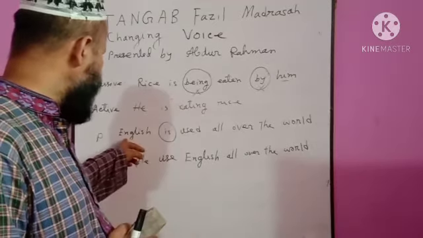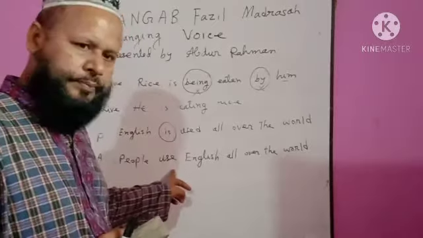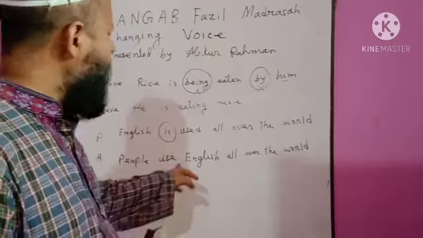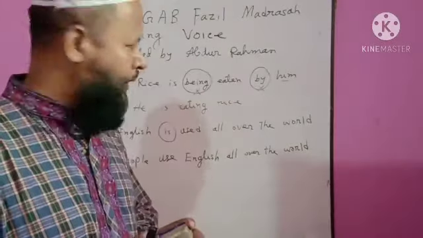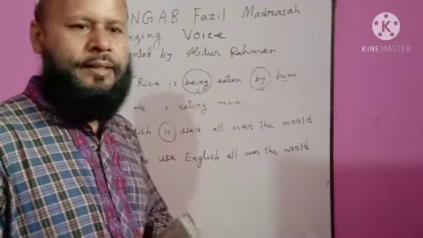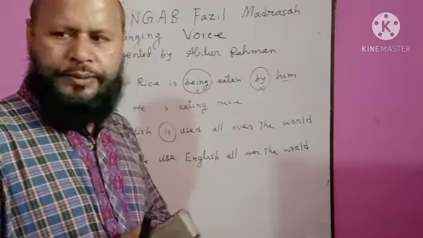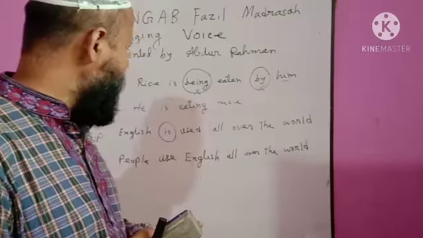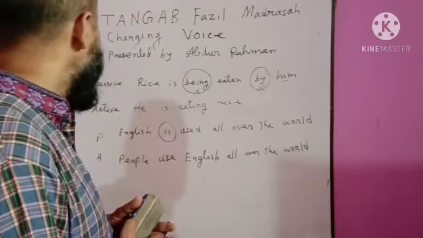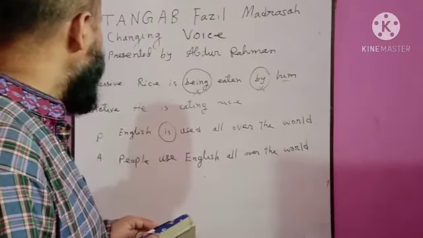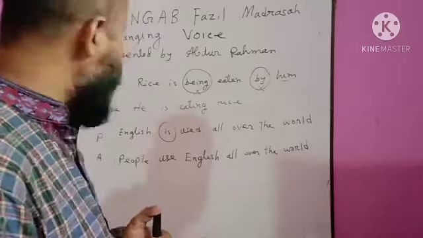English is subject, and in active form it will be object after the main verb. Then we shall use the other words one after another. This is the rules of active construction. Now I shall write another sentence.